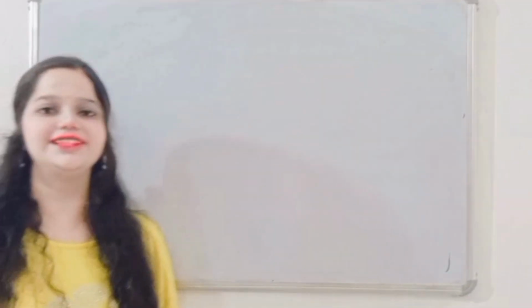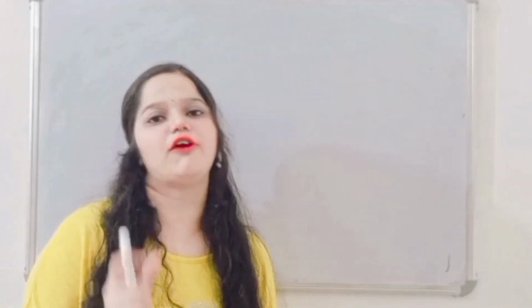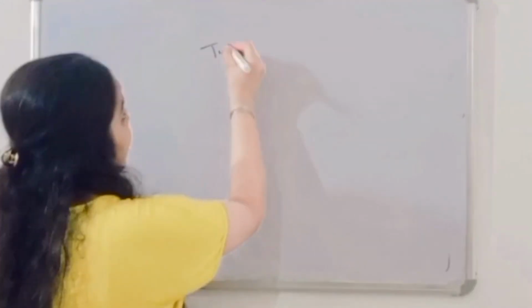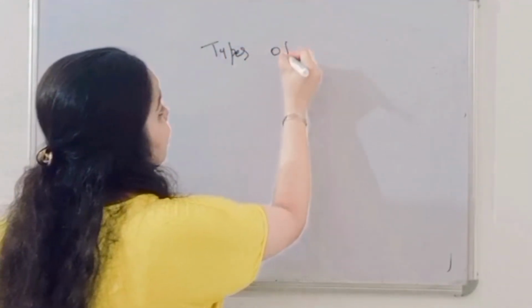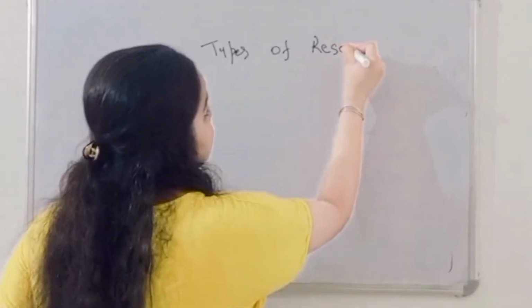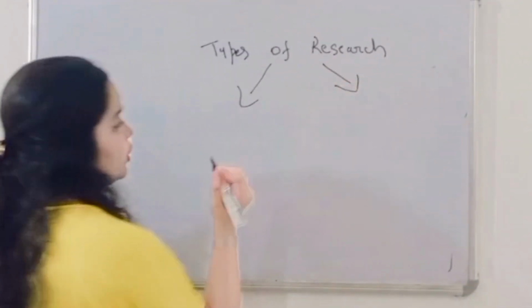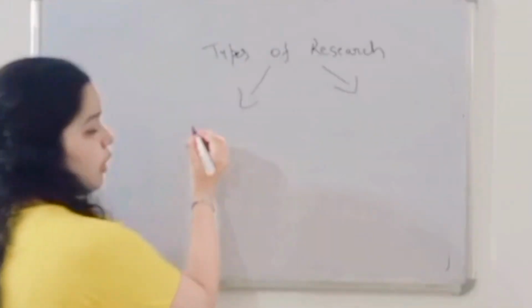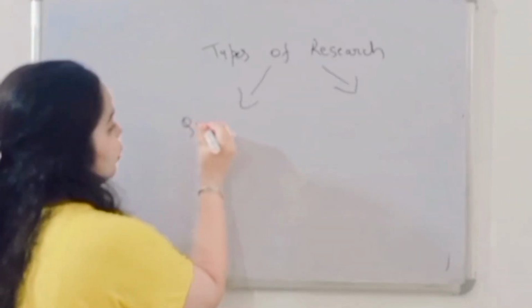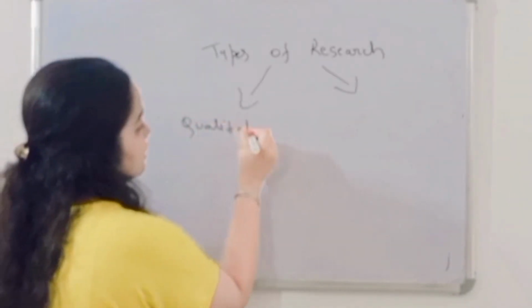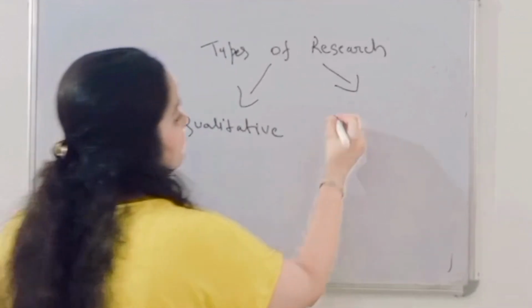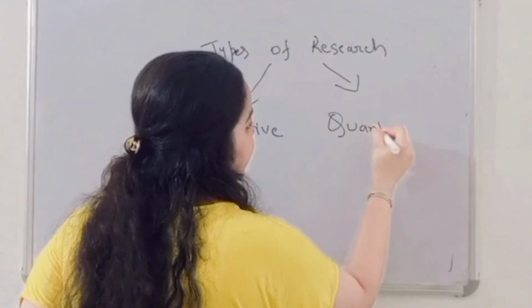In the previous class, we discussed the meaning of research, the nature of research, and the meaning of hypothesis. In today's topic, we are discussing the types of research. Basically, research is categorized into two broad parts. The first one is qualitative research and the second one is quantitative research.